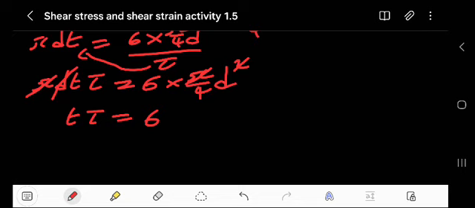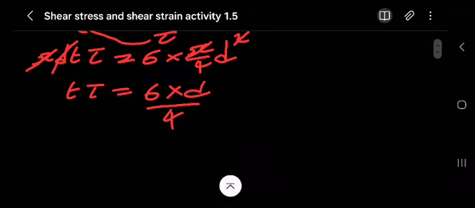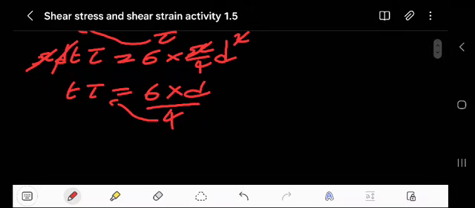On the right hand side, we're left with t multiplied by, remember there's a division there, diameter over 4. Then if I multiply by that 4, you will see what happens. We will have 4 thickness multiplied by the shear stress, and the right hand side will simply equal the direct stress multiplied by diameter.